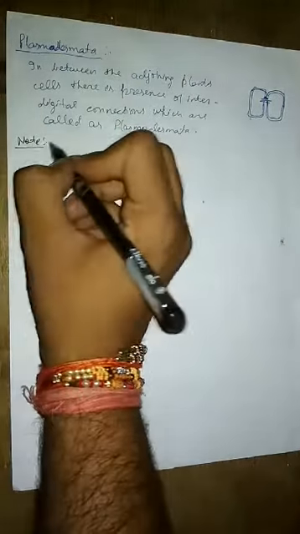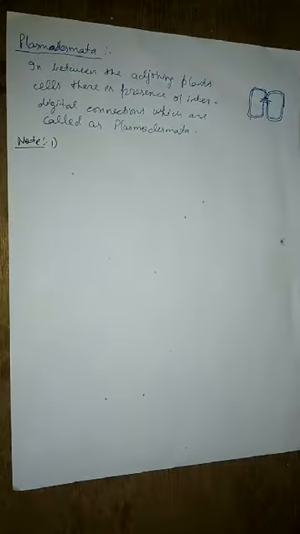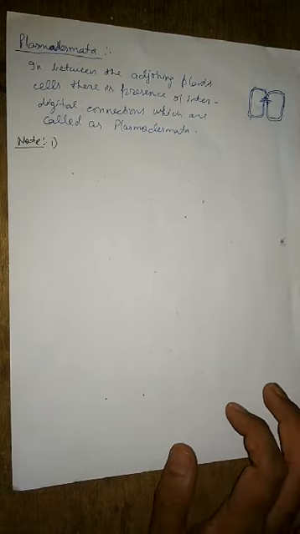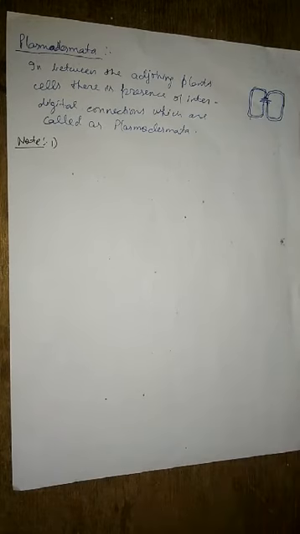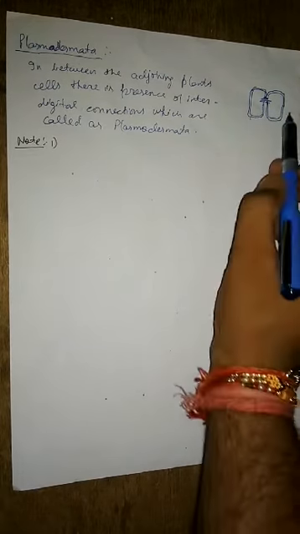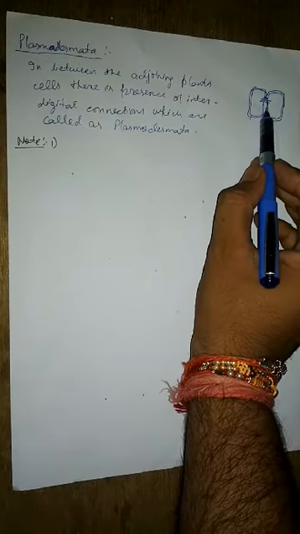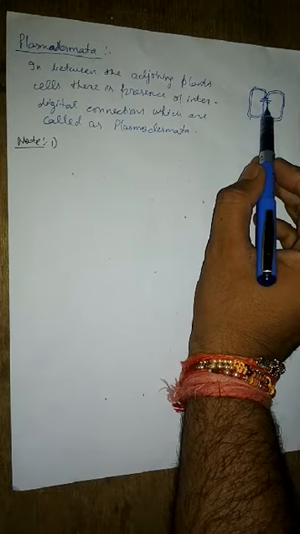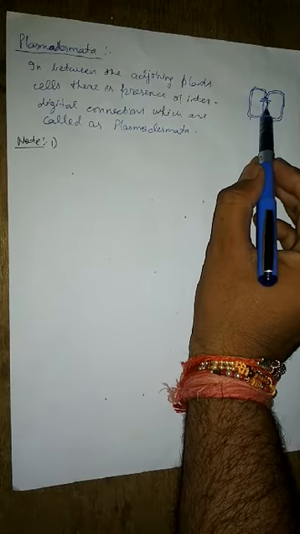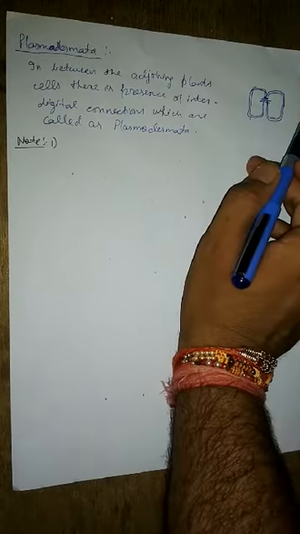So basically 2 points I will give. First point is regarding the middle lamella. So what is the meaning of middle lamella? Here you can see the adjoining cells, they are held together, they are glued together. So how are they held together? Do you think that any glue is there?